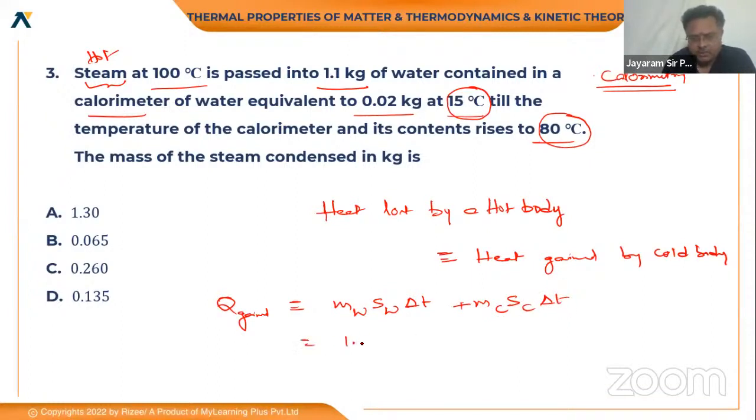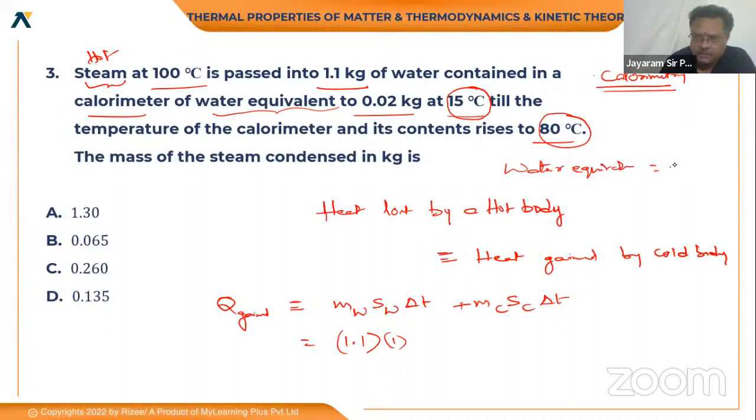Mass of the water is 1.1 kg, and the specific heat of the water is given. Next, the water equivalent. Water equivalent is the amount of water that is replaced instead of the substance.